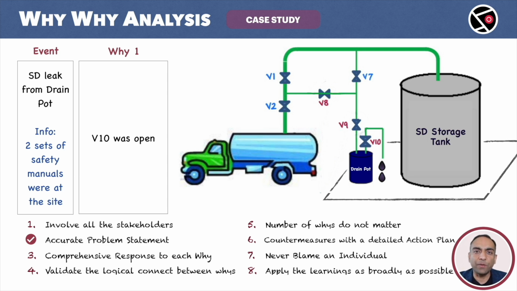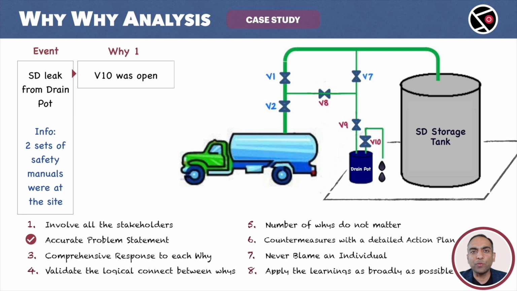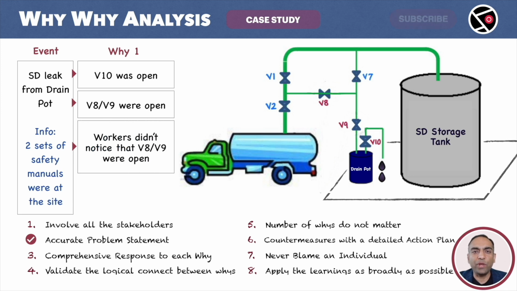SD leaked from the drain pot because V10 was open. This led the chemical flow from the drain pot to the floor. And because V8, V9 were open, this diverted the flow of SD from the tanker to the drain pot. And because the workers did not realize that V8 and V9 were open. If they had, they could have prevented the accident by closing these 2 valves.